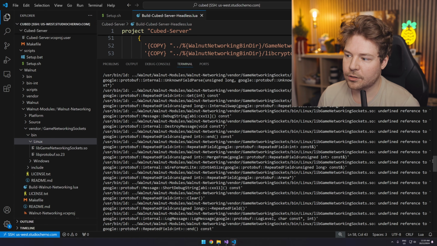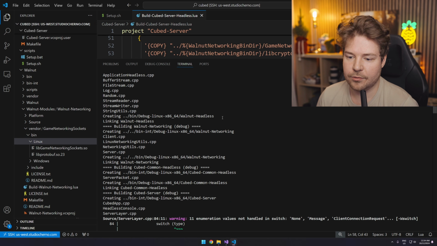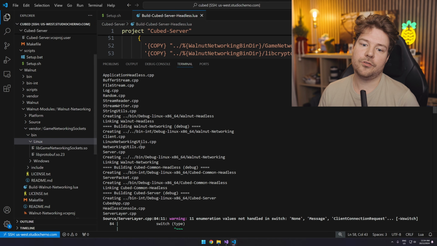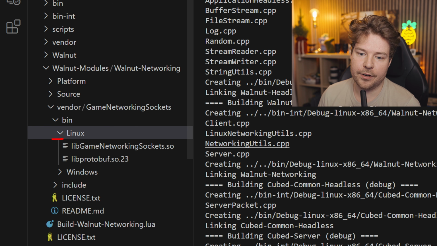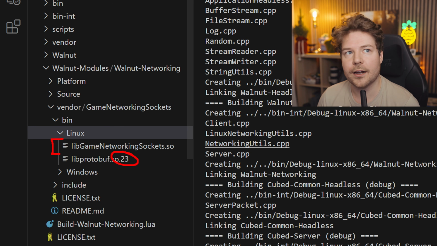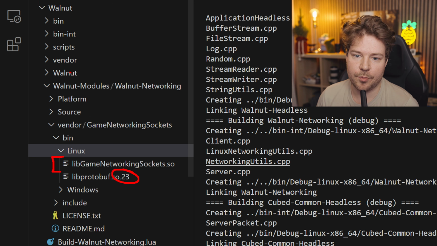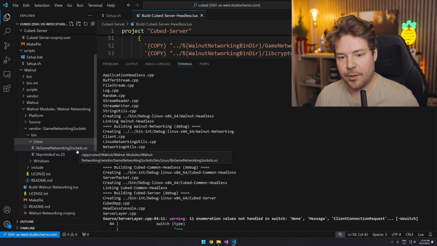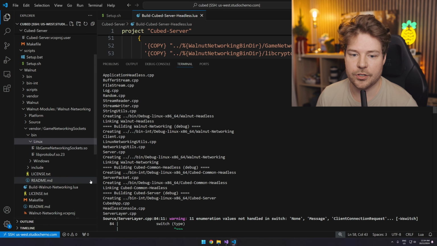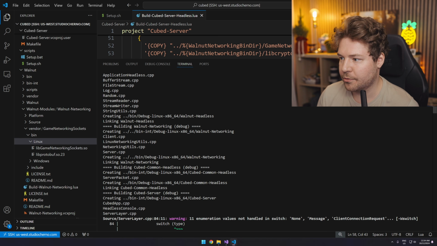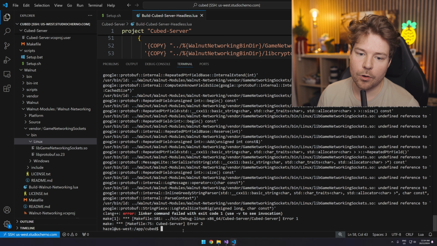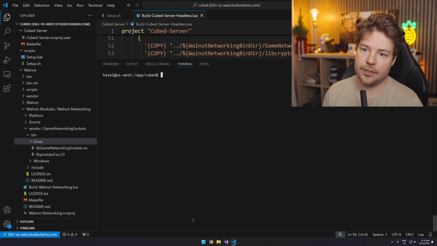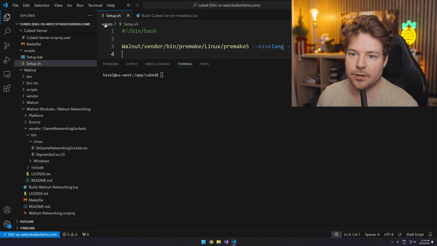Now you can install this library through apt-get or apt install. The issue is that the version required by this specific binary of game networking sockets is 23, and I actually couldn't find that anywhere. So I just ended up uploading it, and this will be in the actual Git repository for Walnut networking. But I probably should just update the version of game networking sockets, and that might use a newer version of protobuf, which you can just install through a package manager. But anyway, what we can do to fix this is we could either write a setup script or a build script rather that actually did this for us.